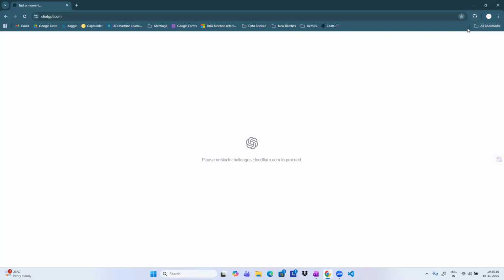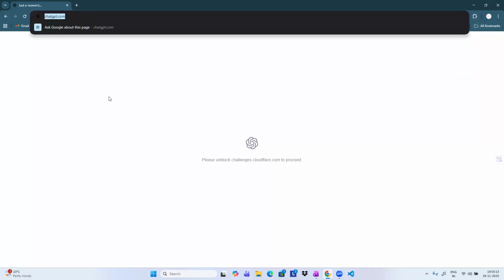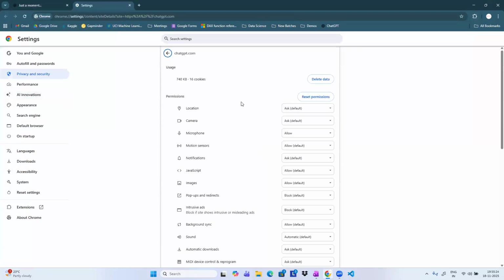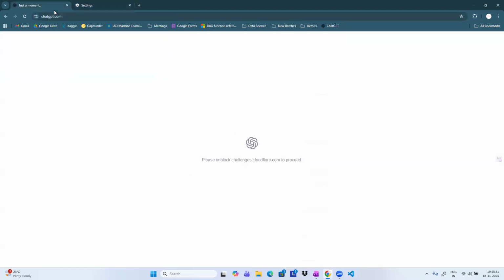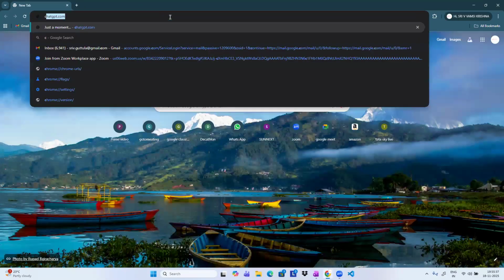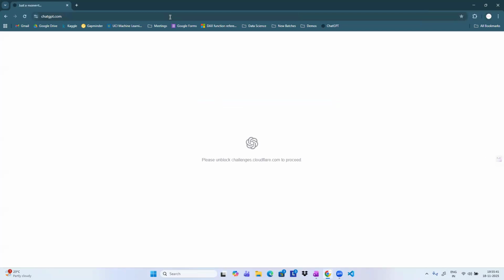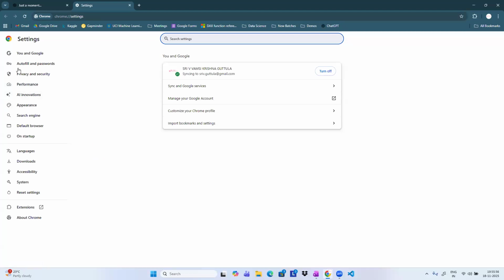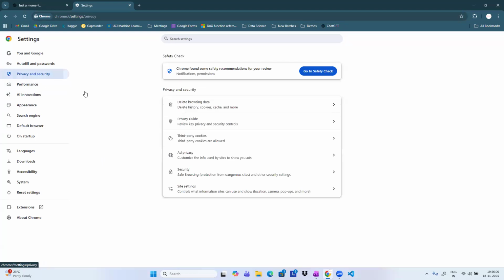Is it doing any blocking? Why is it doing this blocking?